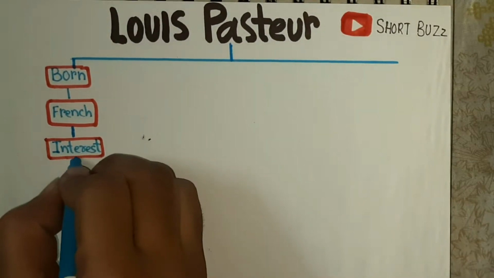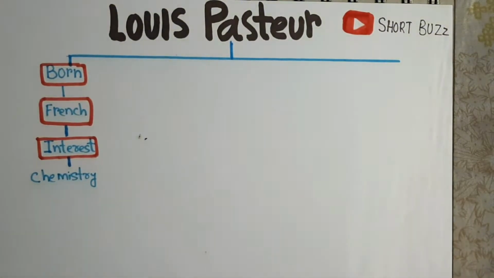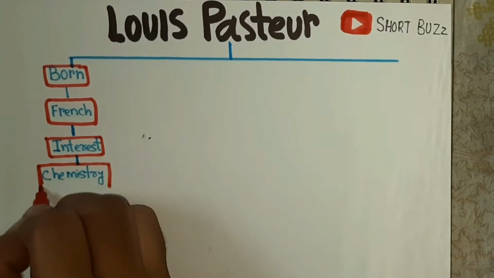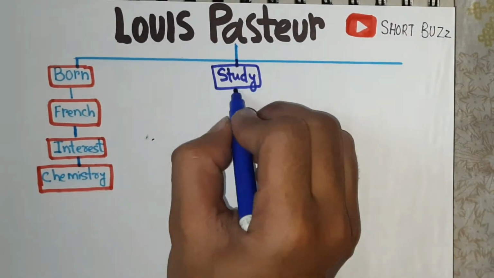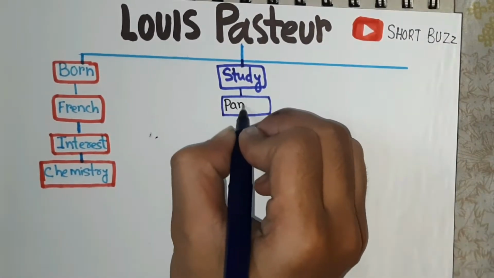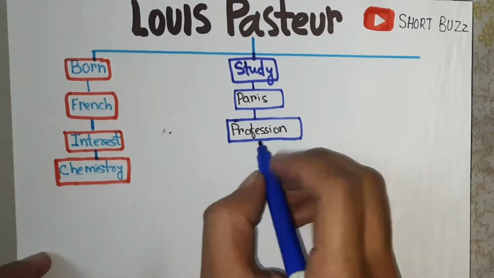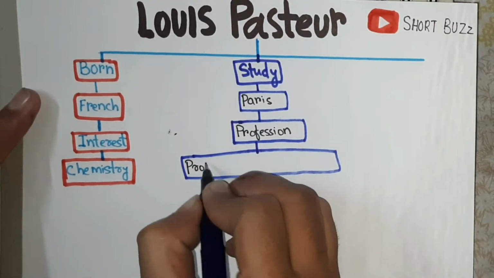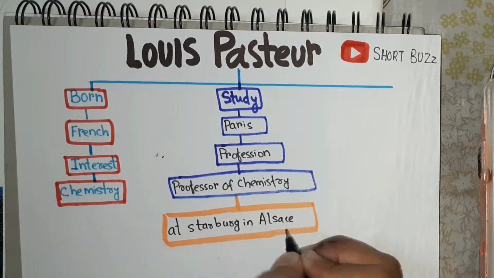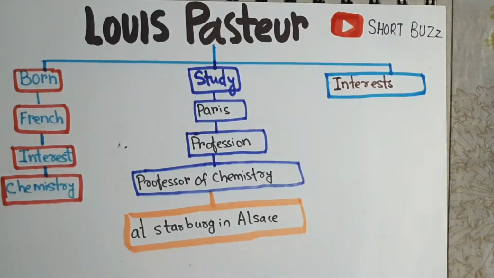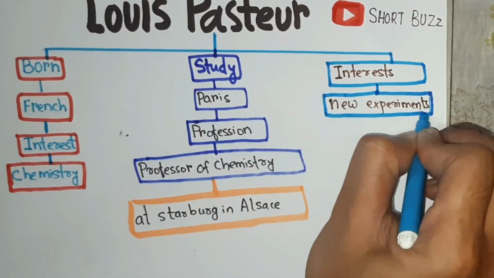When we talk about his interest, he was interested in chemistry at a very young age. Coming towards his study, he studied in Paris, and after that he was a professor of chemistry at Strasbourg in Alsace. Now coming towards his interest, he was a curious man and he was interested in all new experiments in chemistry.